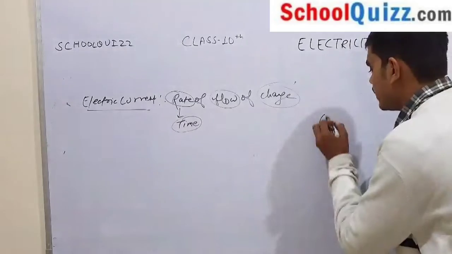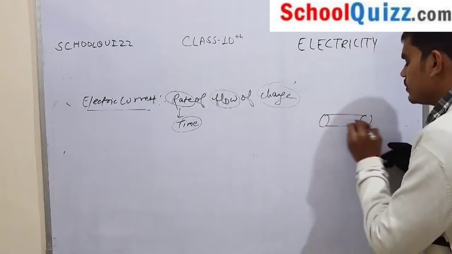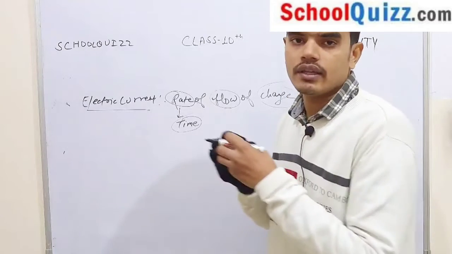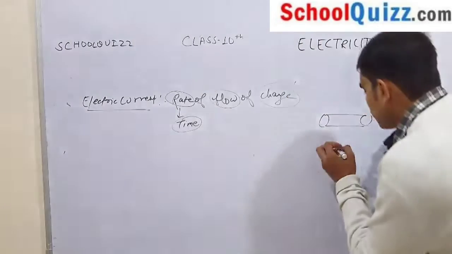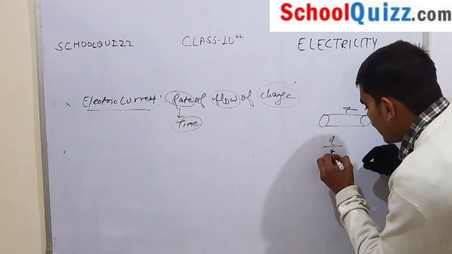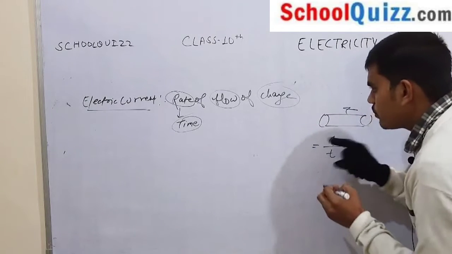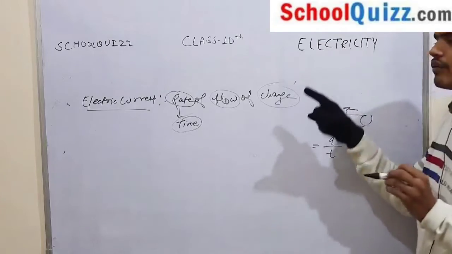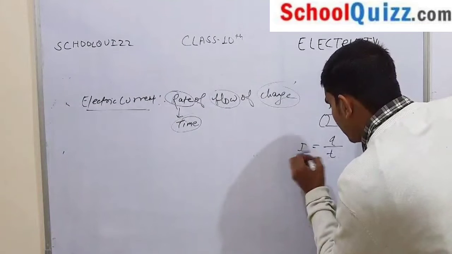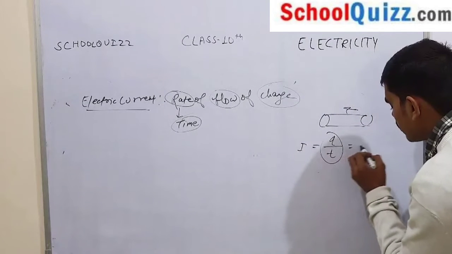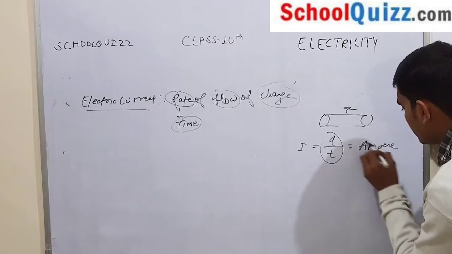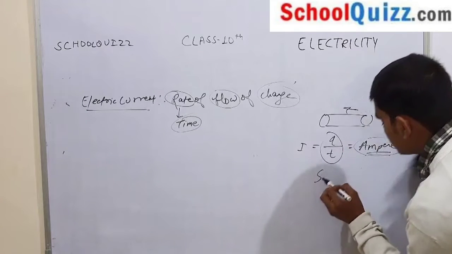Suppose this is your conductor. If q amount of charge starts flowing in this conductor in time t, then electric current will be produced. The symbol to represent electric current is I, and I = q/t, and its unit is ampere.